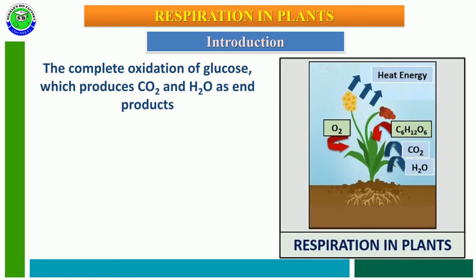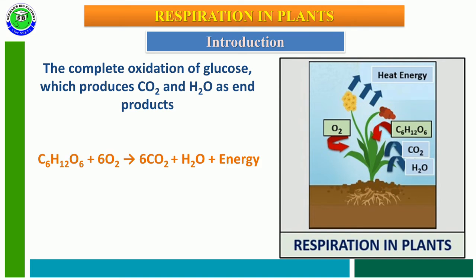So the complete oxidation of glucose takes place in respiration. Whenever the glucose inside the plant undergoes complete oxidation by utilizing oxygen from the atmosphere, this process releases carbon dioxide and water as end products, and most of the energy is released into the atmosphere in the form of heat. This is called the respiratory process. It indicates complete oxidation of food materials.